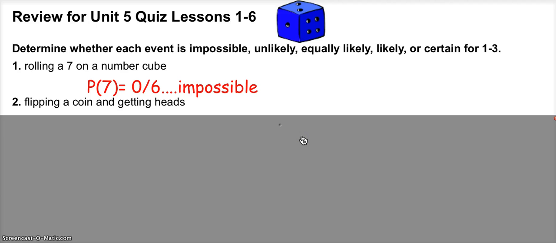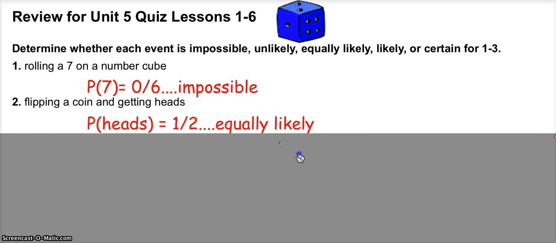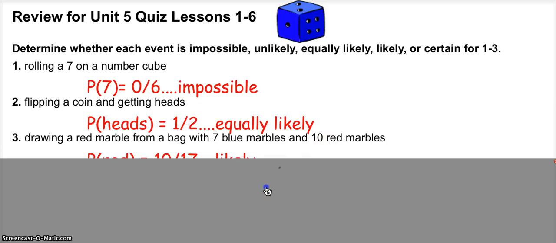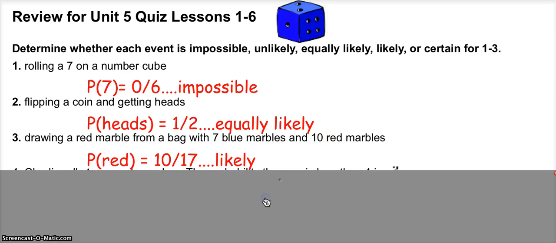Number 2 was flipping a coin and getting heads. The probability of getting heads is 1 possibility out of the 2, which makes it equally likely. Number 3 was drawing a red marble from a bag with 7 blue marbles and 10 red marbles, so we've got 17 altogether, 10 of which are red, so the probability is 10 out of 17. That makes it likely.